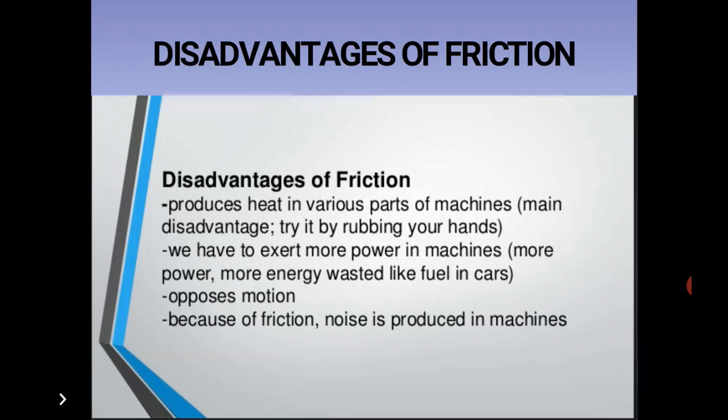Disadvantages of friction. Friction produces heat in various parts of a machine. We have to exert more power in a machine, so more energy is wasted, like fuel in cars. Friction opposes motion. Because of friction, noise is produced in machines.